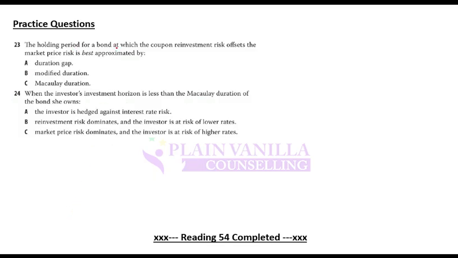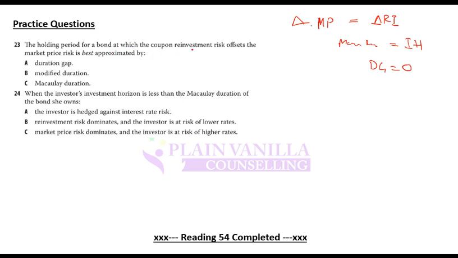The holding period for a bond at which the coupon reinvestment risk offsets the market risk. So we discussed there is market price risk, there is reinvestment income risk. And we discussed either this will be higher or this will be higher. And we discussed that these two will become equal at a point where Macaulay duration becomes equal to investment horizon, or in other words where duration gap becomes 0.